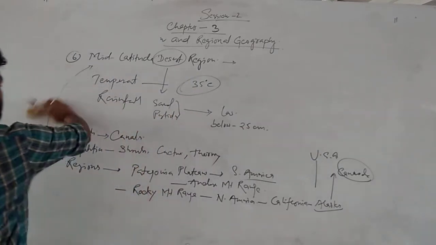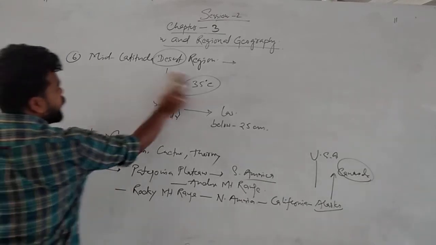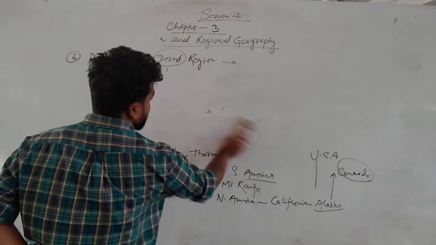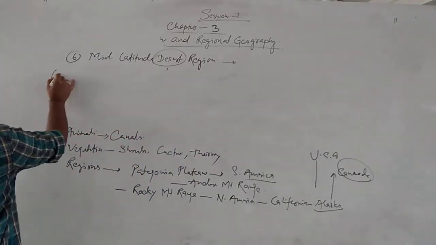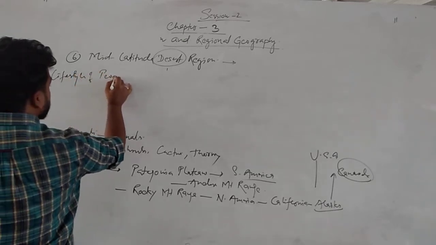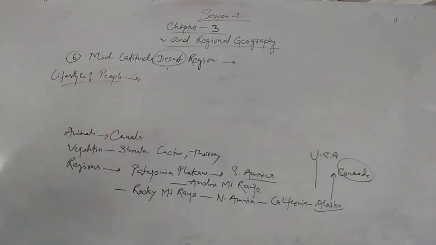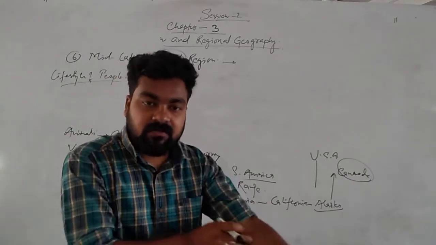So now we'll see the different types of lifestyle. This topic is not very tough. We'll see the different types of lifestyle of people. In the desert region, people are generally busy with pastoralism. What is pastoralism?